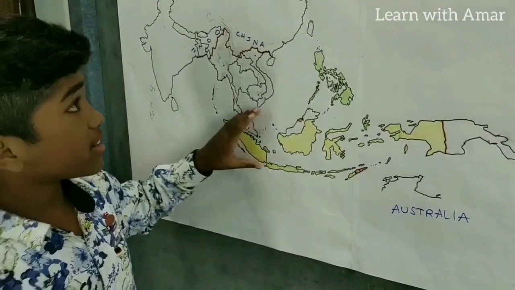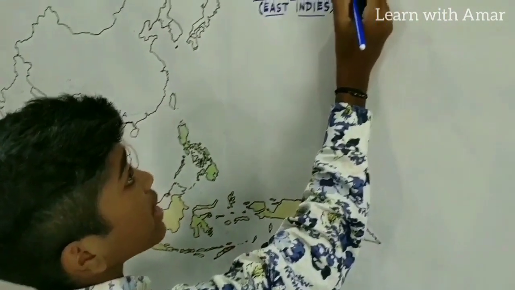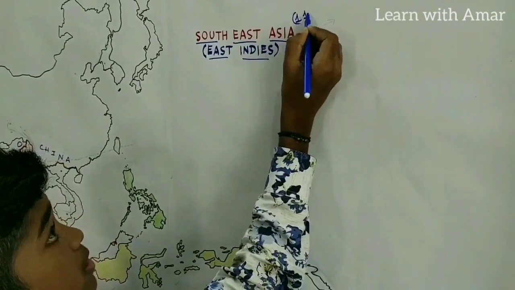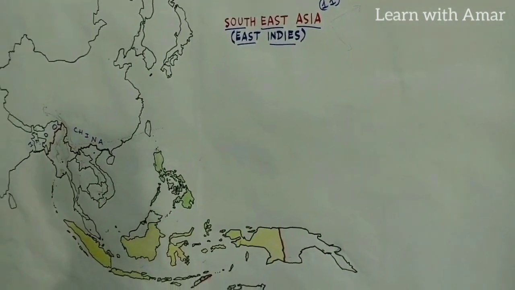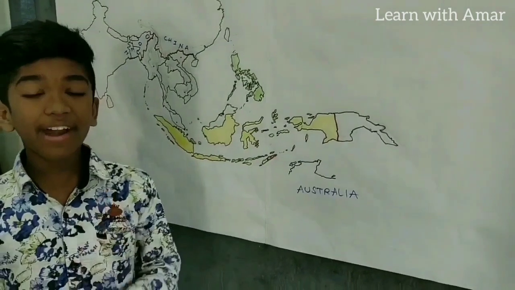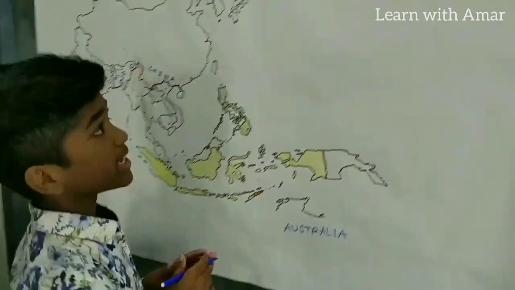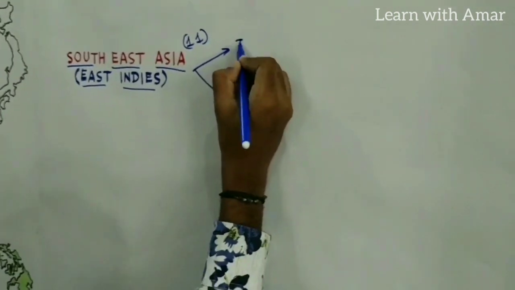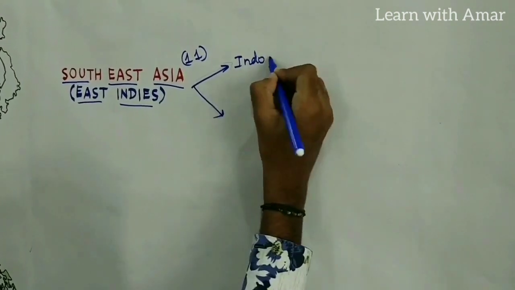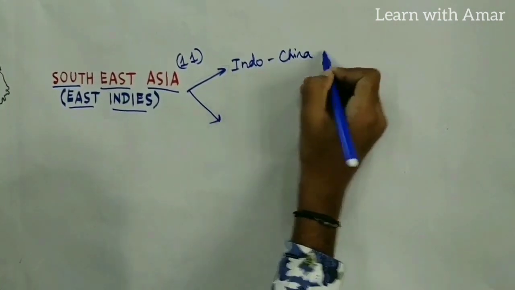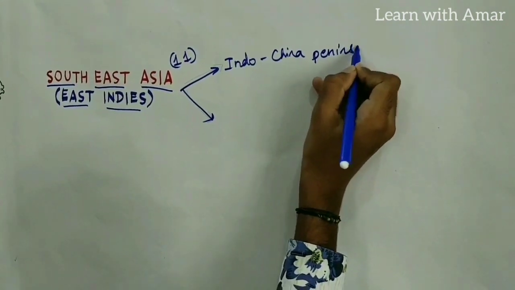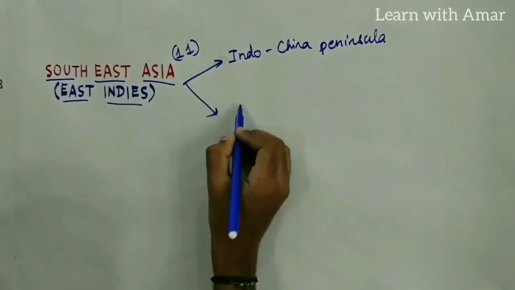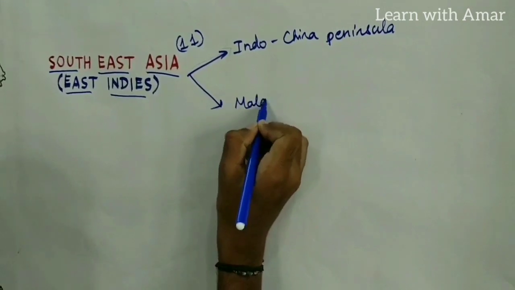So in Southeast Asia we find 11 countries. To understand the 11 countries easily, we divide them into two parts. One is the countries in Indo-China Peninsula, and the countries in Malay Archipelago.